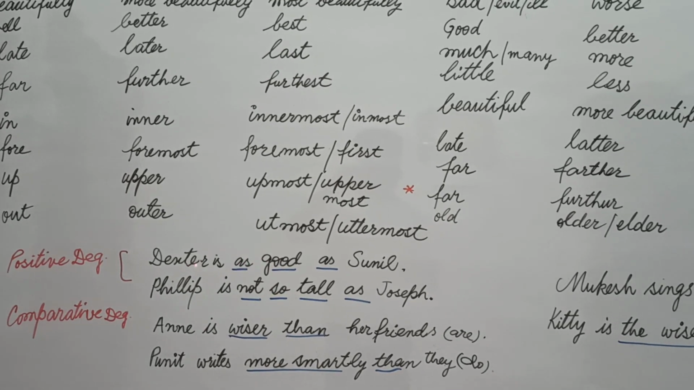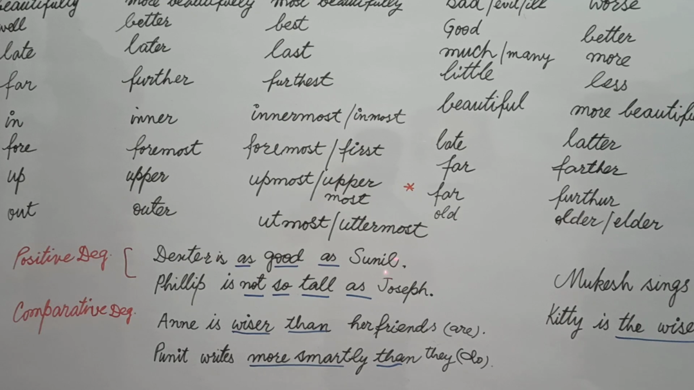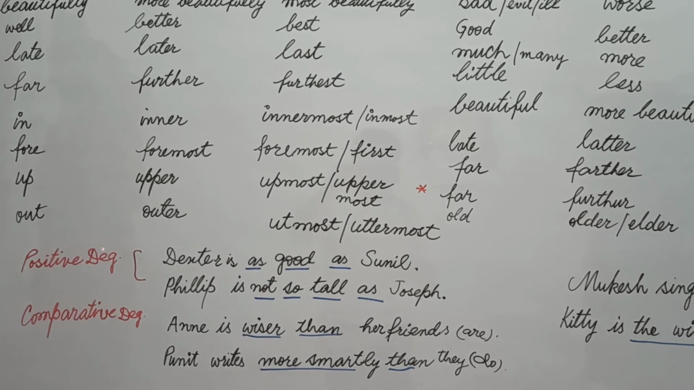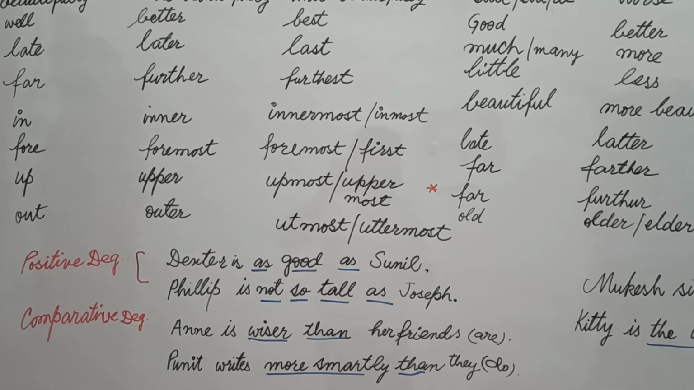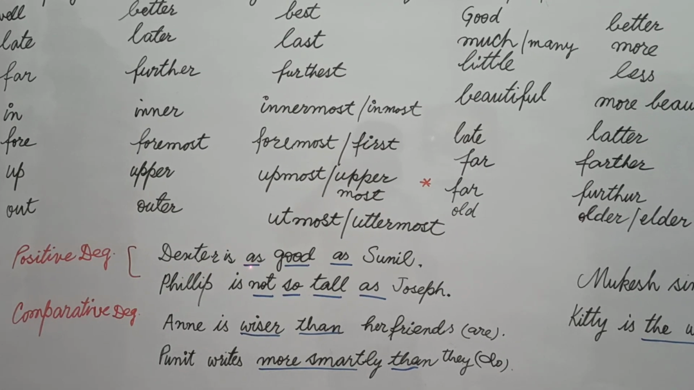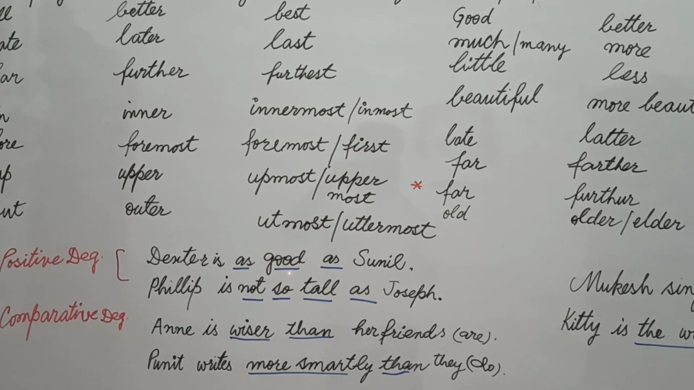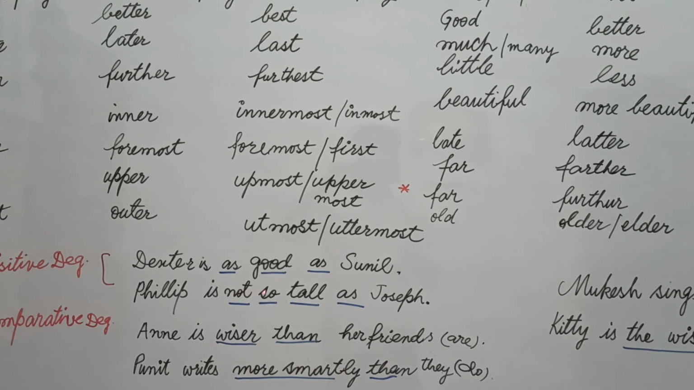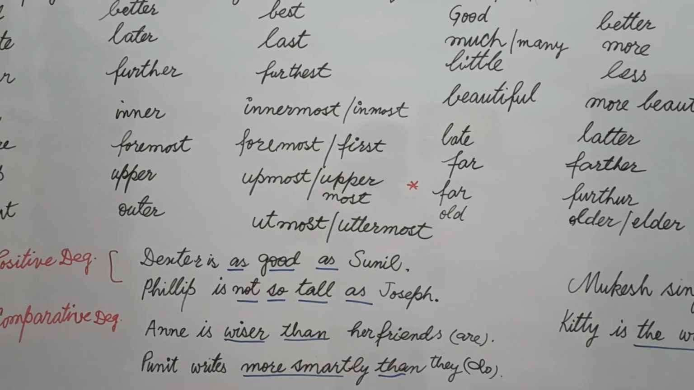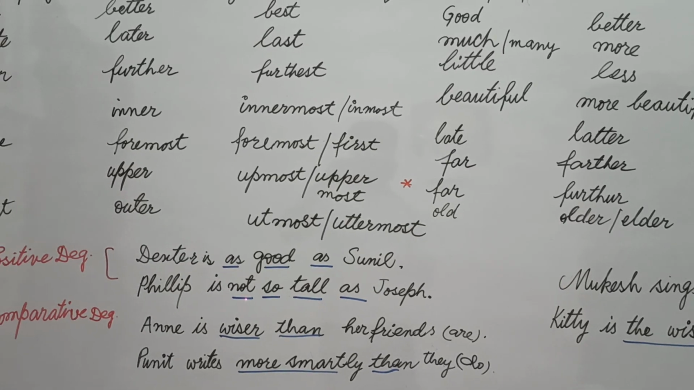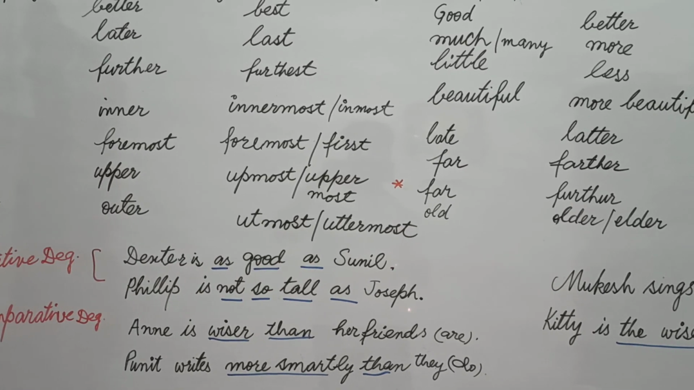This is the main thing. The positive degree remains positive, but our sentence is positive or negative, meaning we are using this positive degree in an assertive sentence. What does it mean? It means if we use it in a positive sentence, we use as, the adjective base form, and as. But when we use it after negative words like not and never, you use so and as. Philip isn't so tall as Joseph.